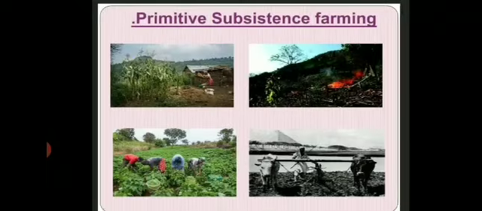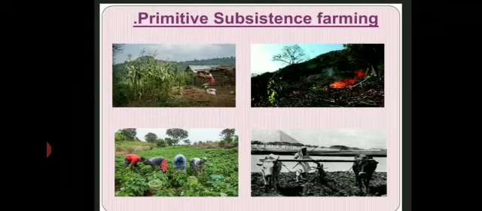Now we are going to see the first type of farming, that is primitive subsistence farming. If we notice these pictures, we can easily get the idea of the meaning of primitive subsistence farming. It is done on a small patch with the help of primitive tools, with family members and communities.